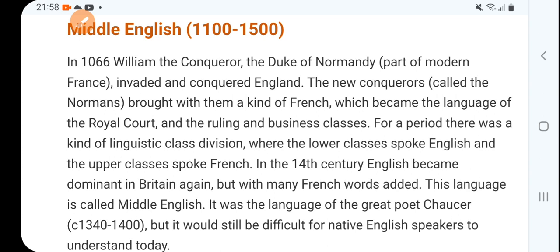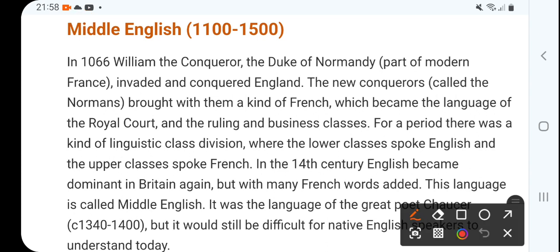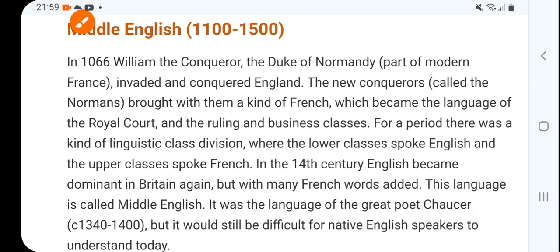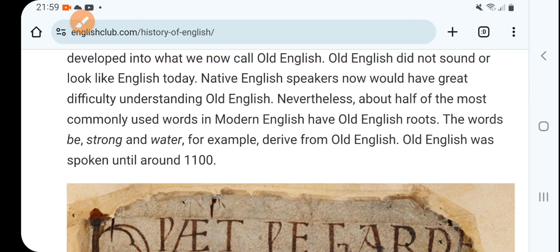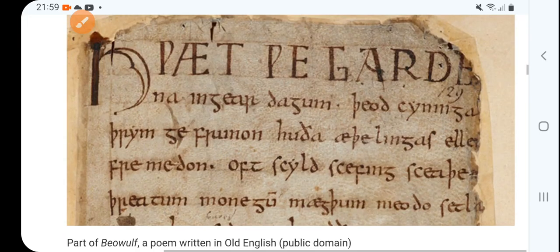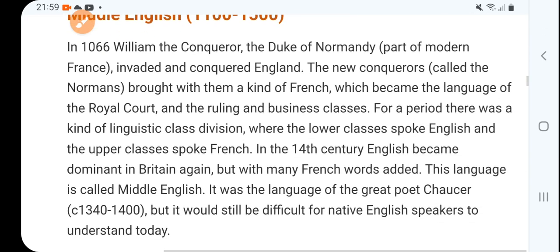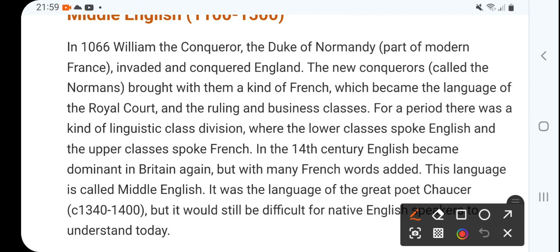They were speaking English, and then a new language was introduced there, that is French. Old English, and then some new words came, that is French. That kind of French became the language of the royal court.